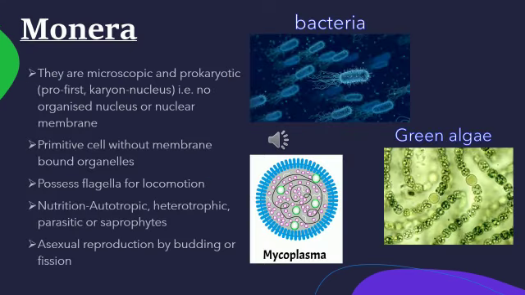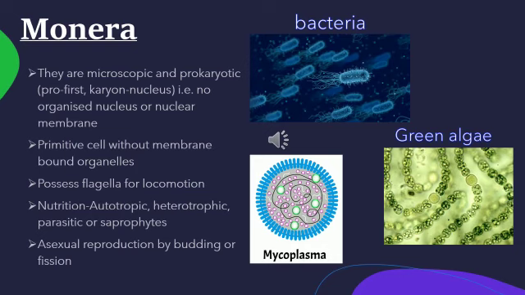So children, under the five kingdom classification, the first that we are going to study is Monera. This Monera includes organisms which are basically microscopic. What do you mean by microscopic, children? The organisms which can be seen only through a microscope, not through our naked eyes. And these are mainly prokaryotic organisms. Pro means first, karyon means nucleus. They have one nucleus but don't have any nuclear membrane. So we can say there is no organized nucleus or nuclear membrane.